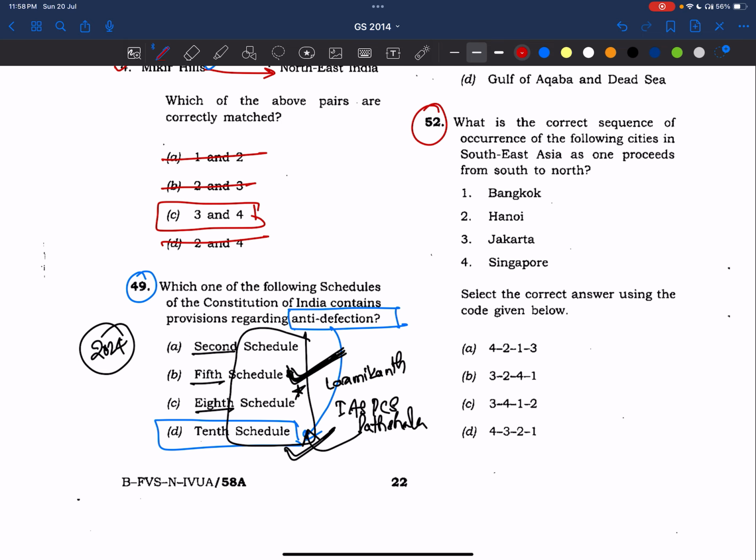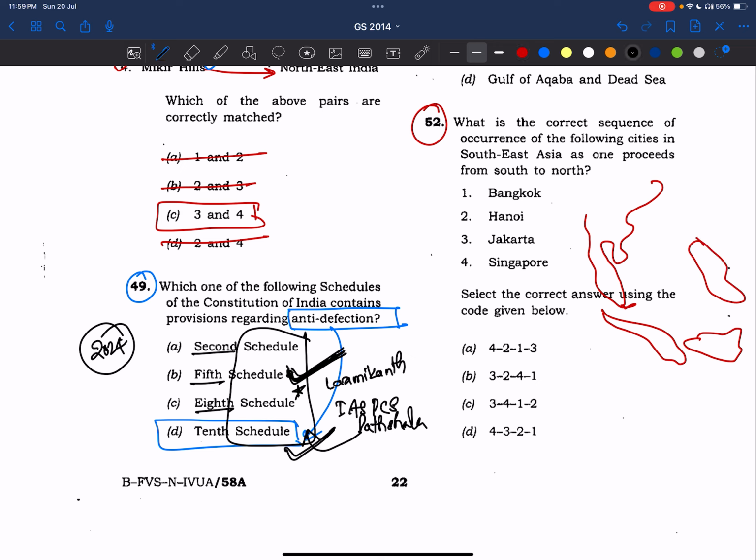What is the correct sequence of occurrence of the following cities in Southeast Asia as one proceeds from south to north? I think this is the toughest question, friends. So definitely, if we know, then only we should attempt this question, right? But there is one small trick I could tell, because if we have seen the map of Asia, it's like this, so please bear with the drawing. It is some Indonesia-like thing. Sorry, this is also like Indonesia. Here it is Philippines, right?